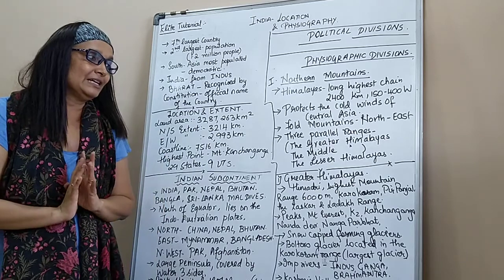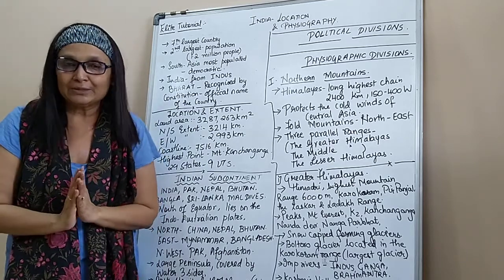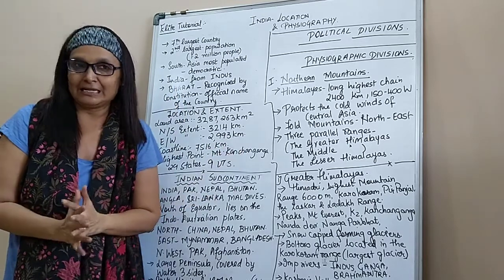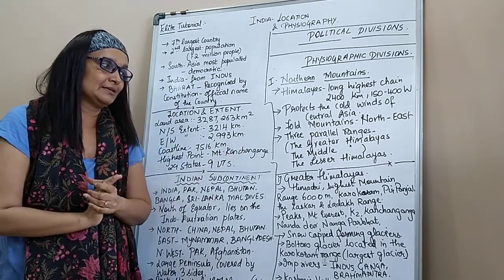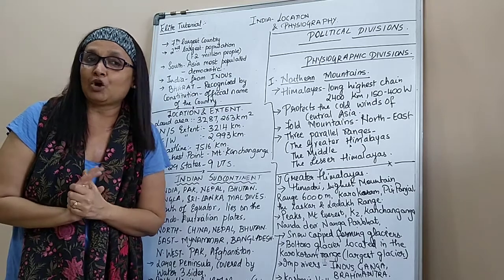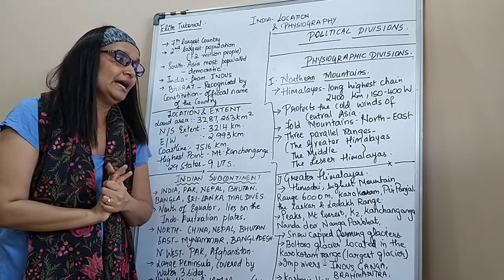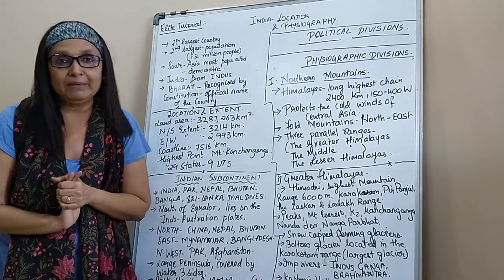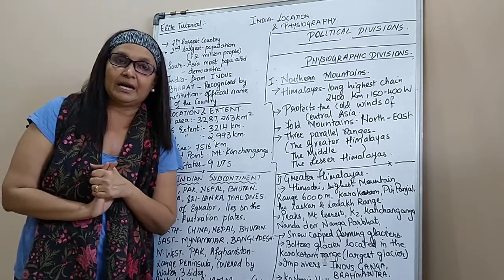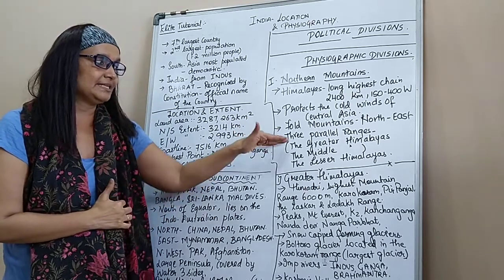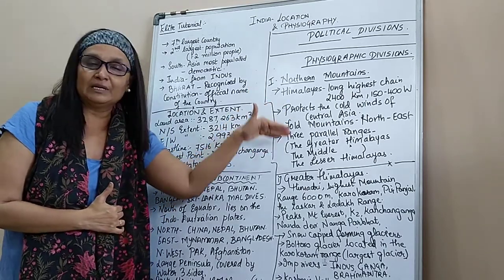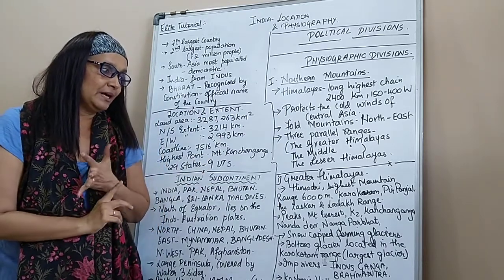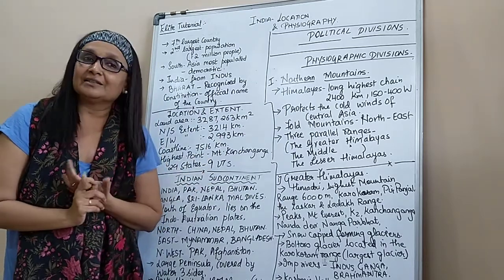Okay, starting with the Greater Himalayas, we'll only do that and we'll stop. And I want you people then to go through everything and understand. Greater Himalayas we also know by another name, Himadri. It is the highest mountain range, and what is the height of the range here? 6,000 meters. Always remember, as the names are given, the ranges also go from bigger numbers to smaller numbers. Okay, Karakoram, Pir Panjal, Zanskar, Ladakh are the different ranges.